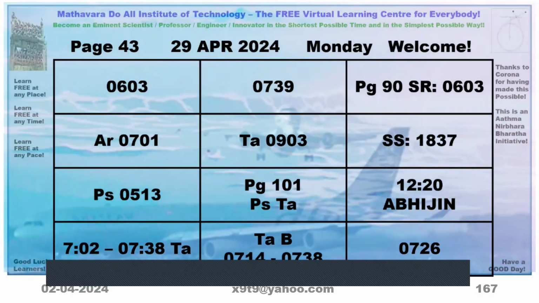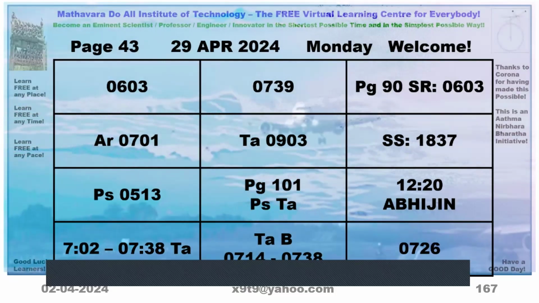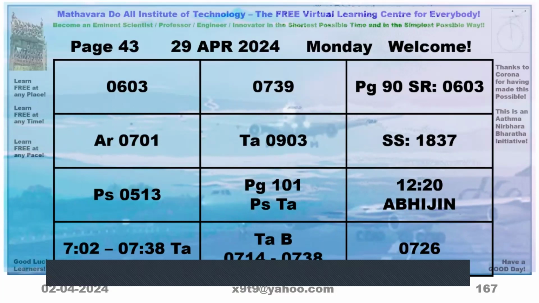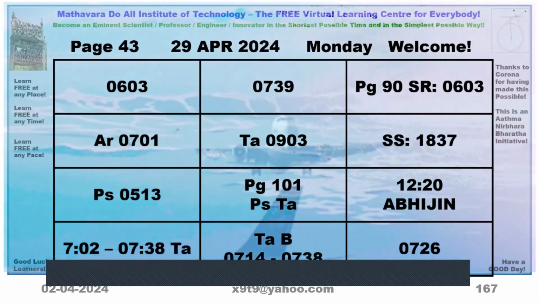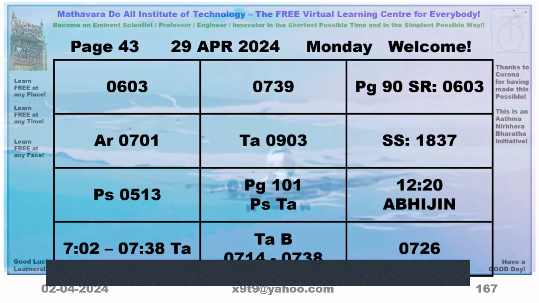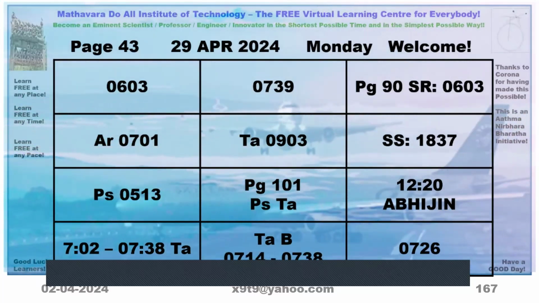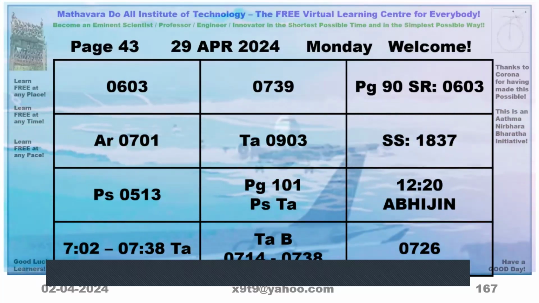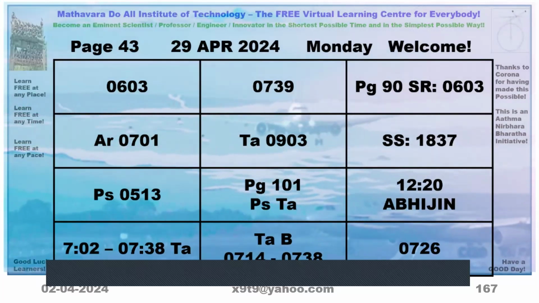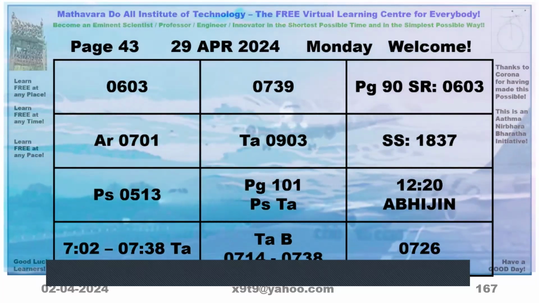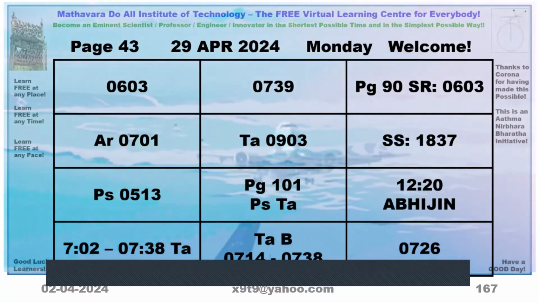Purvashada. That is 29th April in our Panchanga, page number 42. Twenty-ninth, Monday, Panchami, Purvashada is there, is it not?